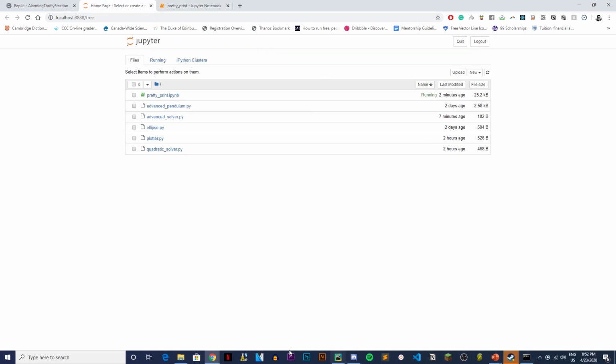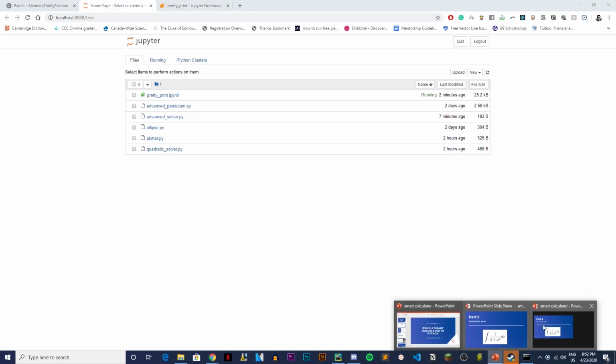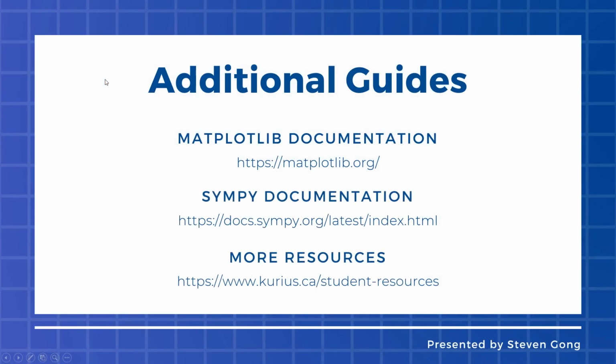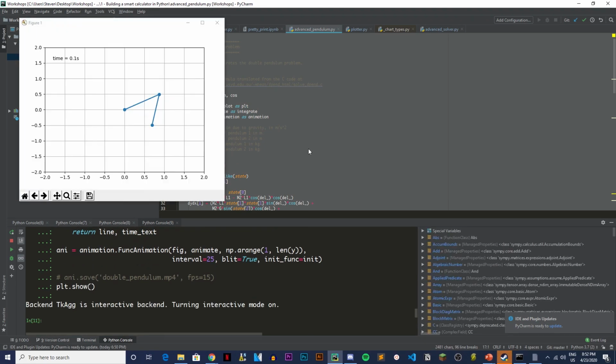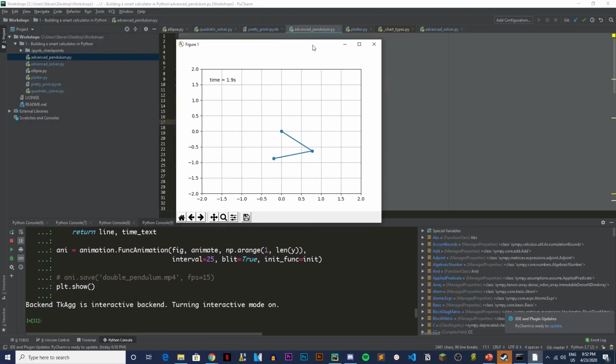Let me see my presentation. Now before we actually end it, I really want to give you guys some more guides if you want to pursue this project. So we briefly explored what Matplotlib could do, which is, I remind you, a Python library. I actually have this really cool code that I found from Matplotlib. If I run this, look at what we can do with Matplotlib.